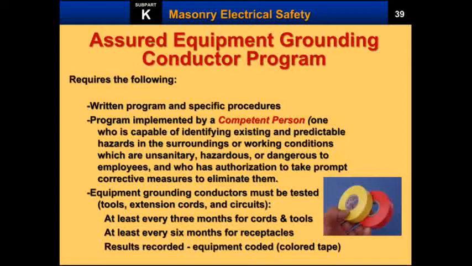The equipment grounding conductors must be tested. That means whatever tools, extension cords or circuits we are going to use in an electric appliance should be tested properly. At least every 3 months for cords and tools, we should set an inspection or monitoring time. At least every 6 months, receptacles should be tested and monitored properly.